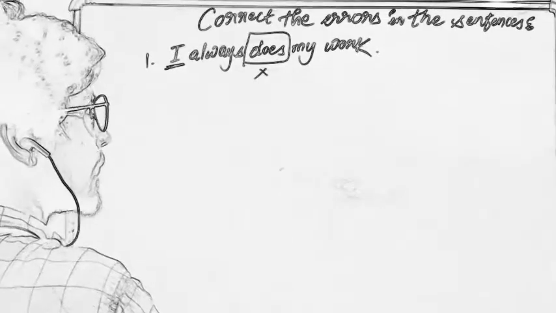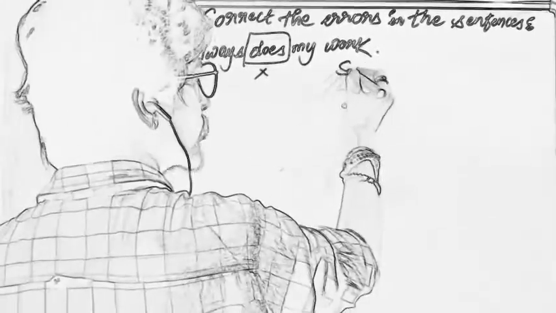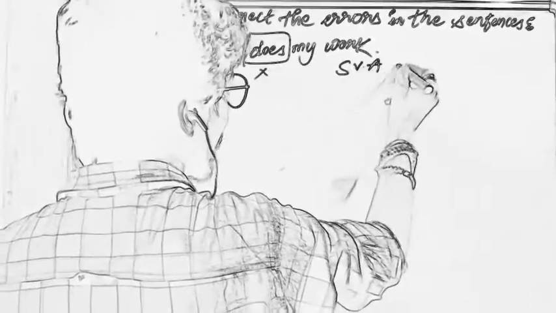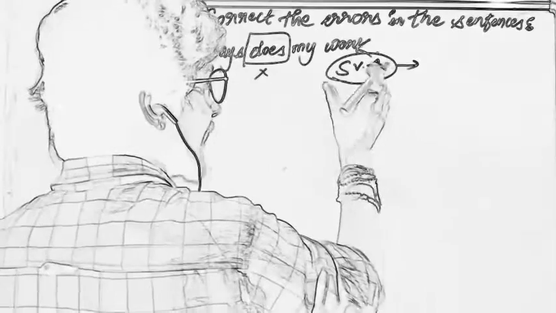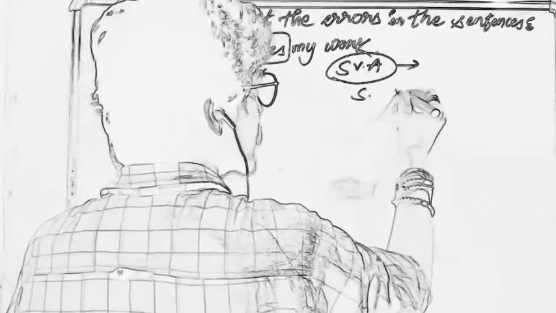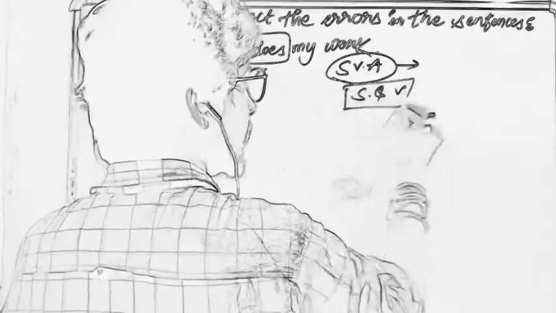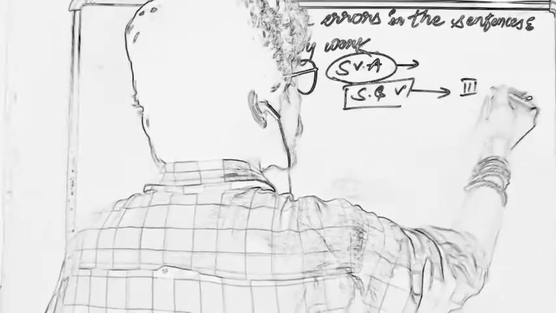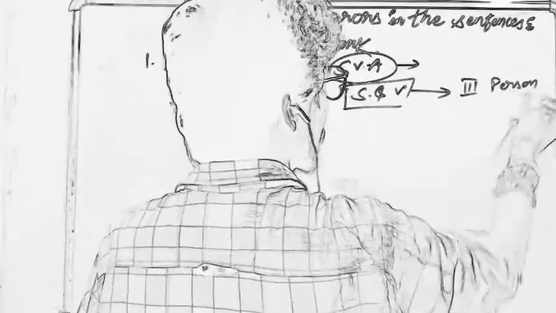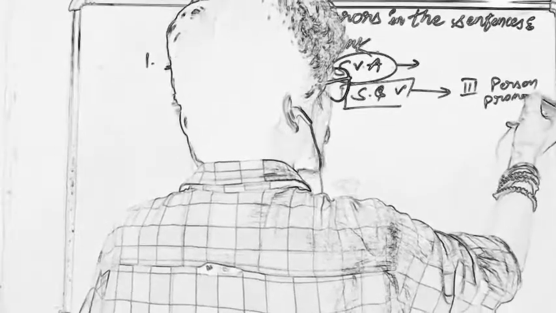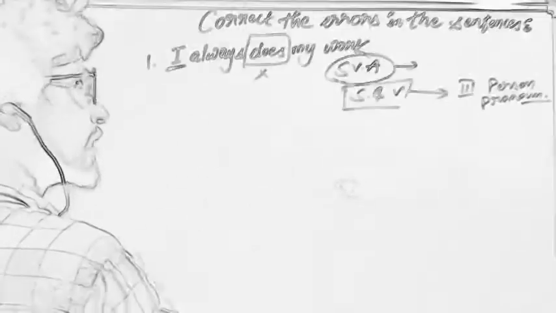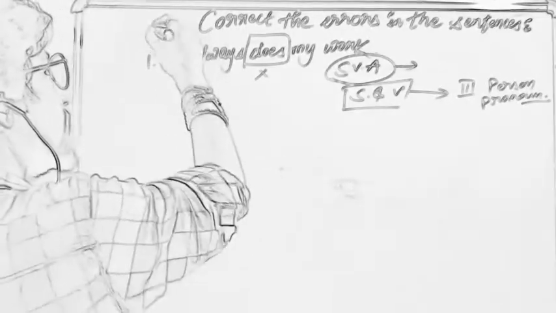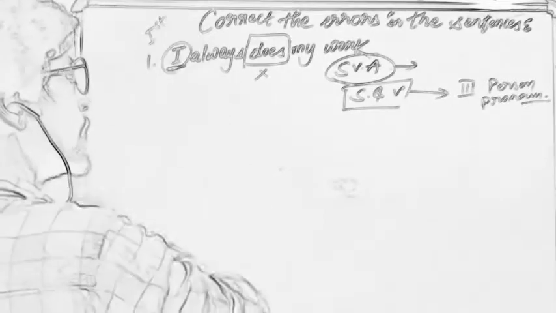Because of subject verb agreement, which is made between the subject and the verb, and this applies only to third person pronouns. Therefore, we will not use s or es with the verb when a first or second person is coming, and I is a first person pronoun.